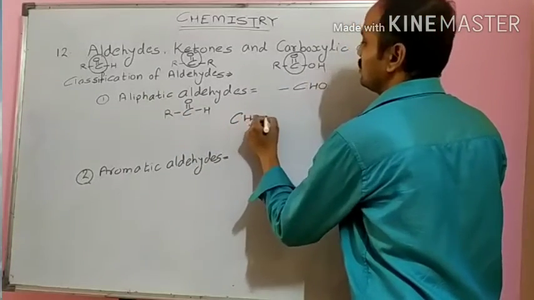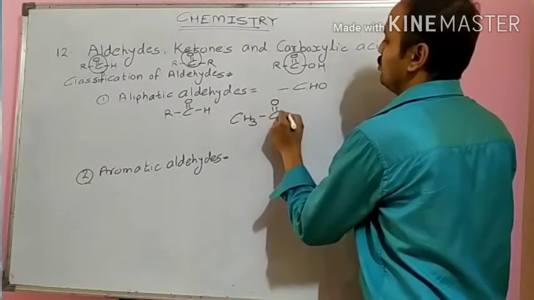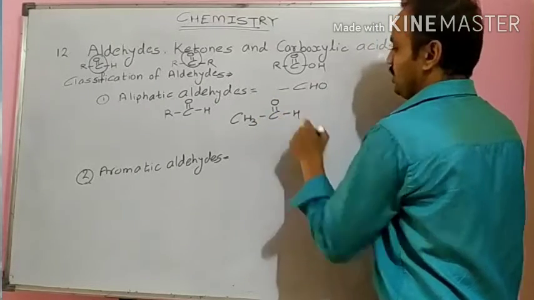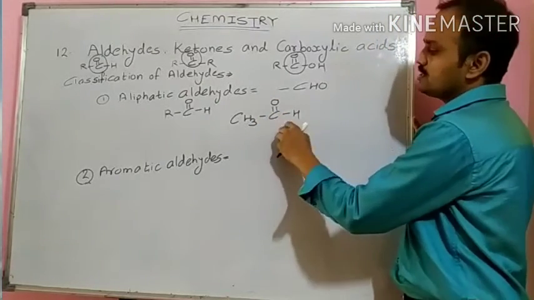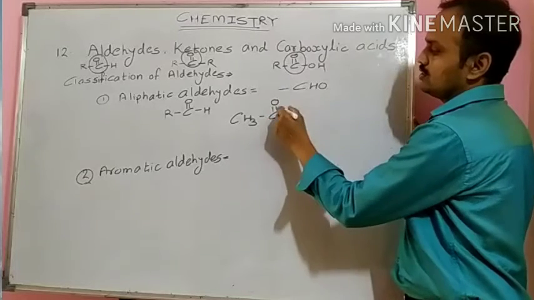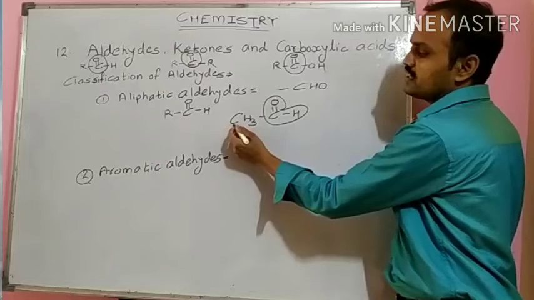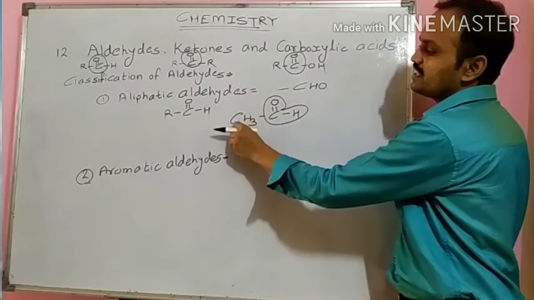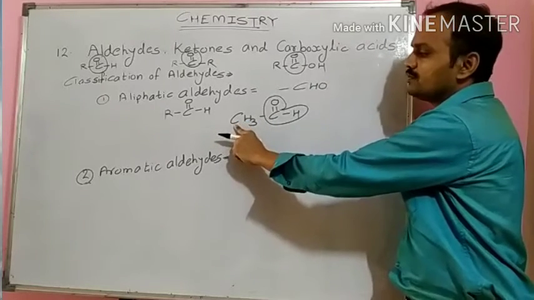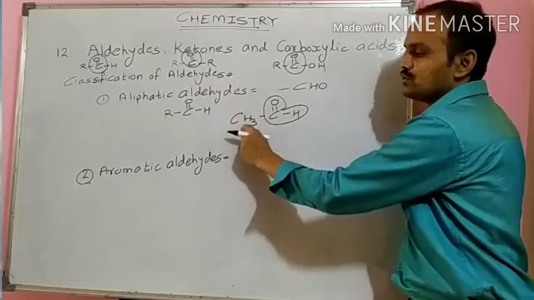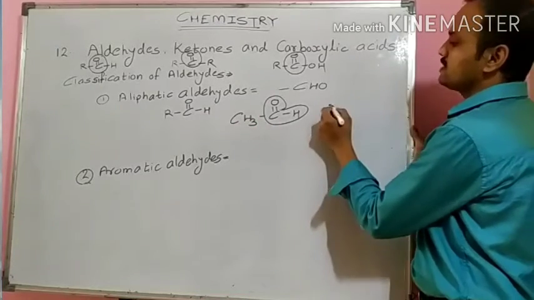CH3, C double bond O, H. See here, this CHO group is attached to this carbon atom, which is sp3 hybridized or saturated.